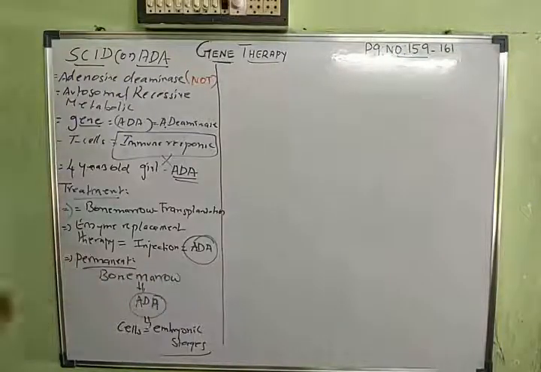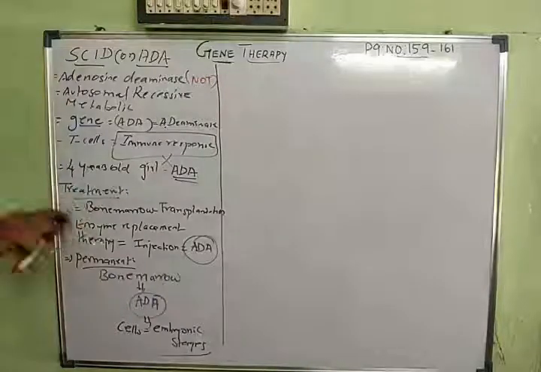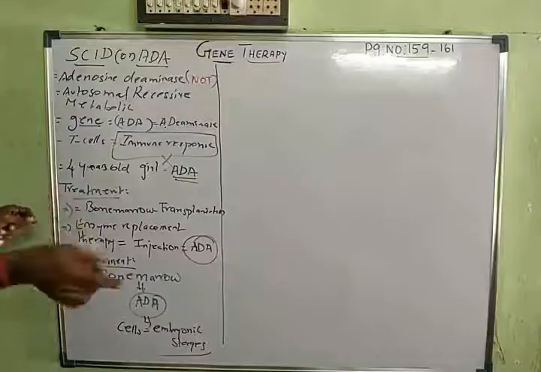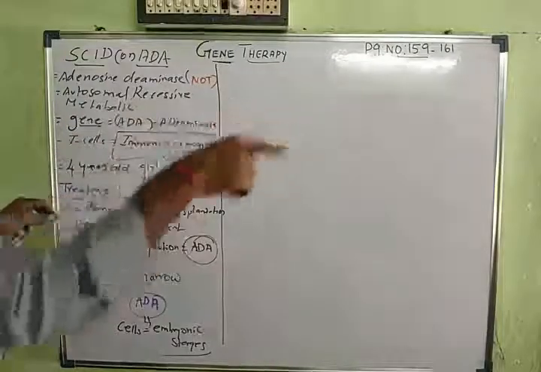So this kind of treatment is permanent. Removing the bone marrow and transplanting it, how much it works is a question mark. As well as if you give enzyme replacement therapy with an injection, this is also a question mark, how much it is going to work.